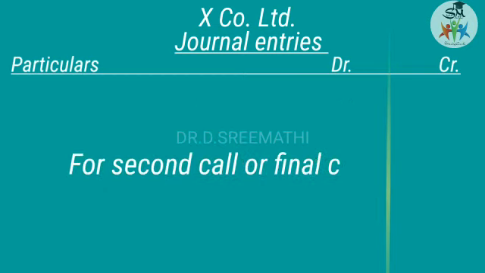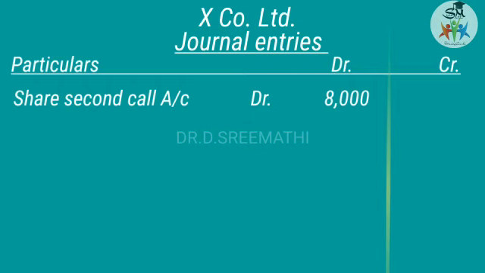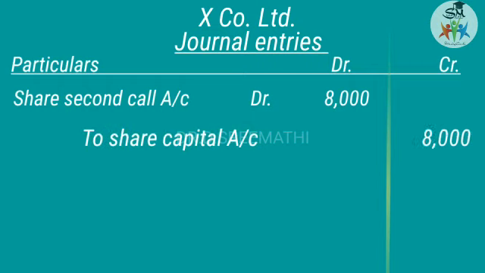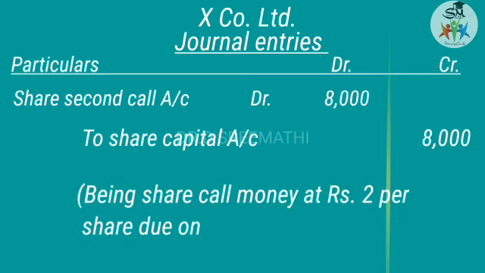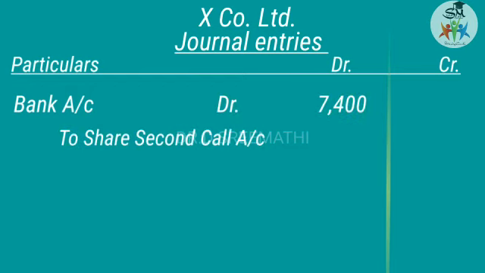Then for the second call due, share second call, or you can call it the final call. Share second call account debit is 8,000 to share capital account 8,000. Okay, how is it? 4,000 shares at rupees 2 per share. Then bank account debit 7,400 and to share second call account 7,400.